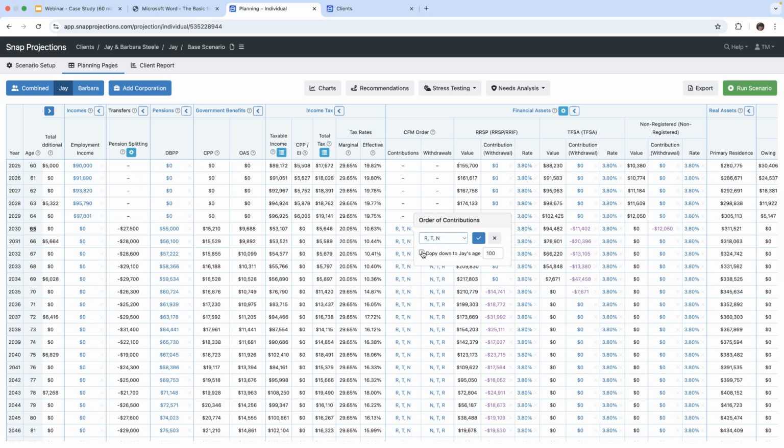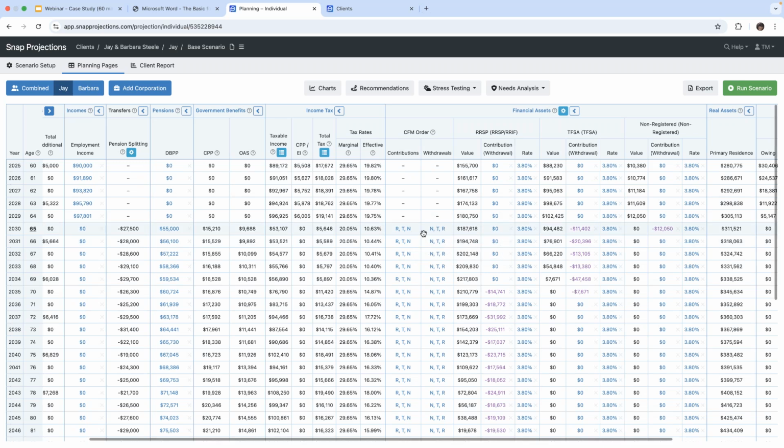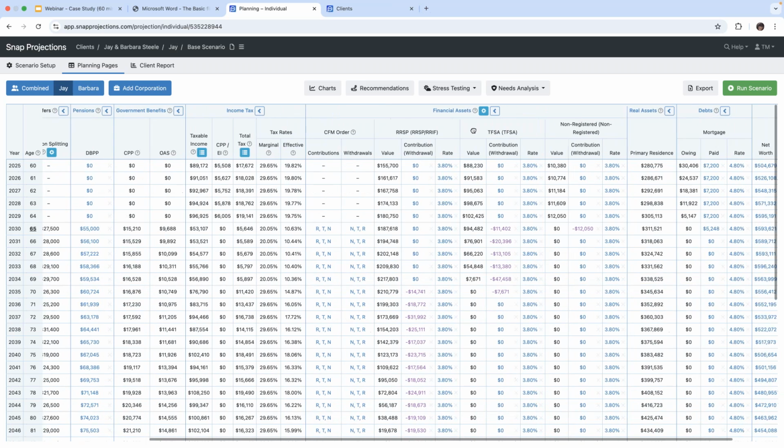But what I could also do is I could copy that change down to age 100. And then when you click on the blue icon with the check mark in it, then you're making that change to age 100. But I'm just going to X that out for now because I'm leaving it as is. Okay. Moving on in this column, so we can see the RRSP assets.